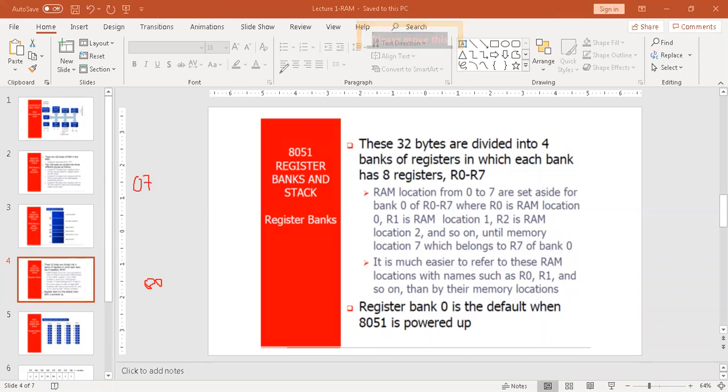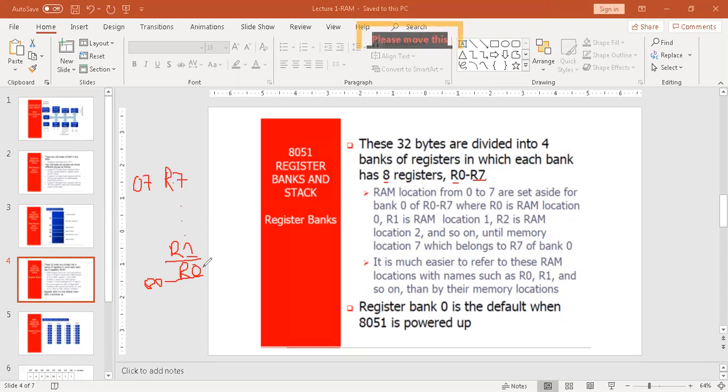As we discussed in the previous slide, each register bank has a size of 8 bytes. These 8 bytes are further divided into 8 registers, named R0 to R7. Understood? The size of each register is 1 byte, which means at 00 we have R0, at 01 we have R1, and up to 07 we have R7.